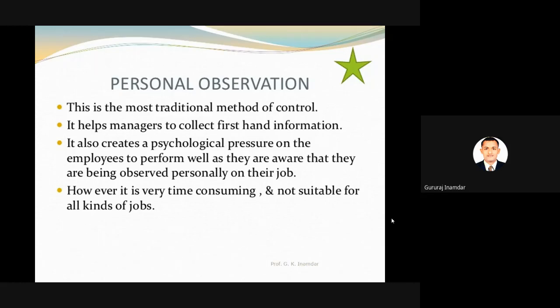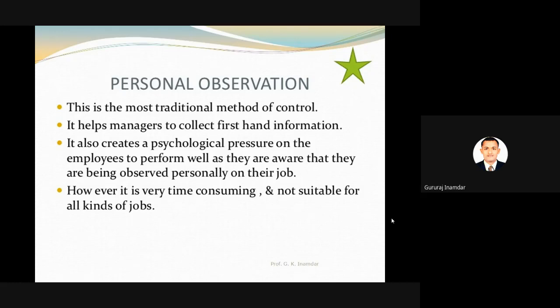Personal observation means that while controlling, the manager of that industry or section goes directly to the workplace and observes hands-on. Suppose there is a production industry. The manager will go personally to that area and check whether operations and production are going on. If any error is there, they will take direct inspection. They will check the quality of the product. This is personal observation.